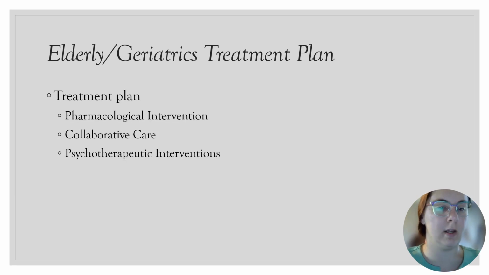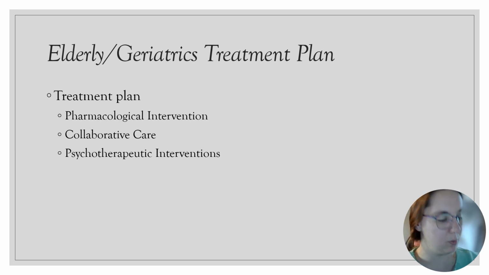Our treatment plan, in terms of pharmacological interventions, we're going to initially start with the second generation SSRIs or SNRIs or NDRIs. Recommended medications include bupropion, duloxetine, escitalopram, paroxetine, sertraline, and venlafaxine, as these have a lower side effect profile.